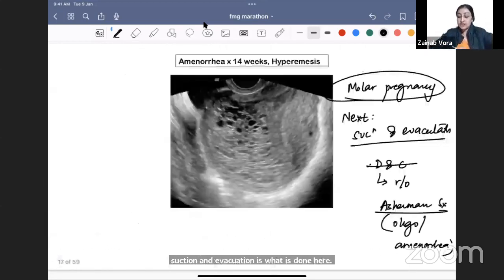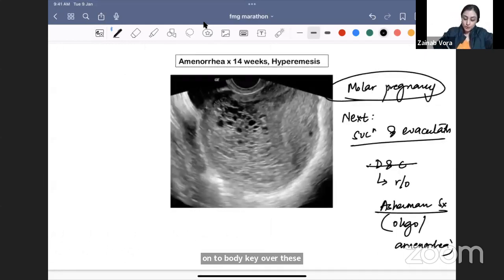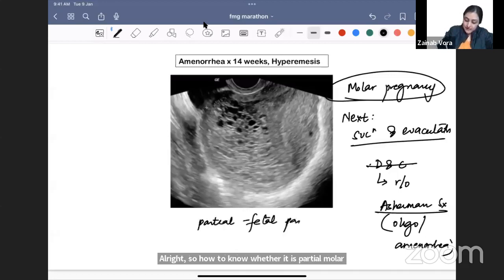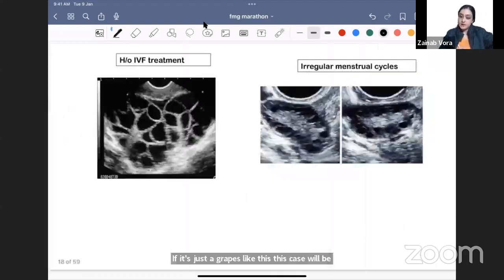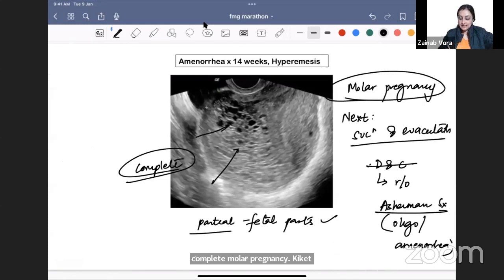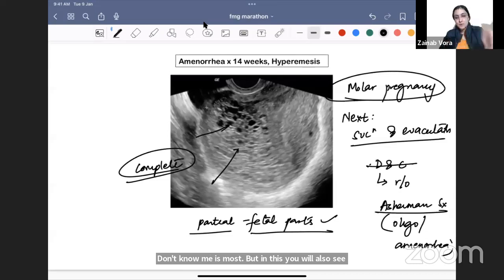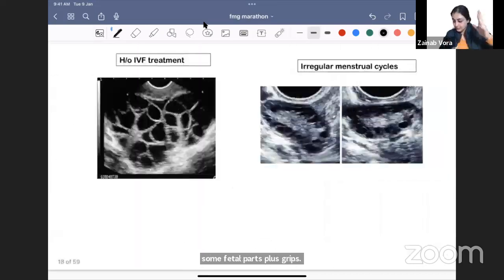All right, so how to know whether it is partial mole or complete mole? So partial mole will also have fetal parts. Do you see any fetal parts here? Fetal skull, fetal head? Nothing. All I see is grapes. So if it is partial, you will see fetal parts. If it's just grapes like in this case, it will be complete molar pregnancy. Okay? You will find snowstorm in both, but in partial you will also see some fetal parts plus grapes. In this, only grapes, only complete. All right? That's how. Now let's move on to two bulky ovaries.